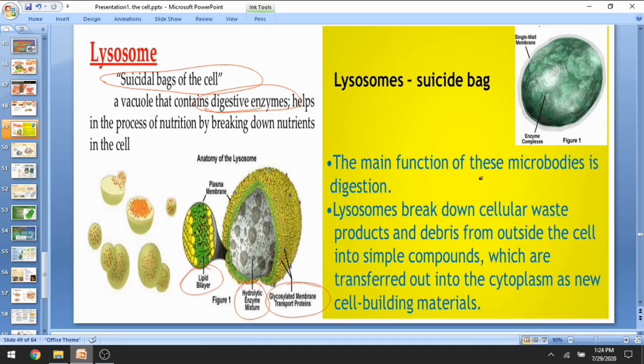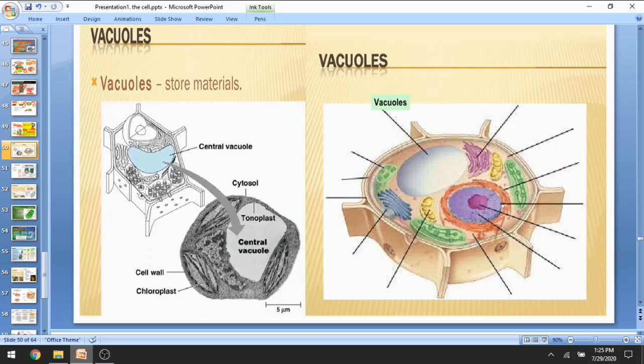So the main function of these microbodies, these are said to be microbodies. Micro means small, body means globular organelles. So single layered enzyme complex, these are microbodies. The main function of these microbodies is digestion, meaning breakdown. So lysosome breaks down cellular waste products and debris and throws it out of the cell, making it into simple compounds, which are transferred out into the cytoplasm as new cell building materials.